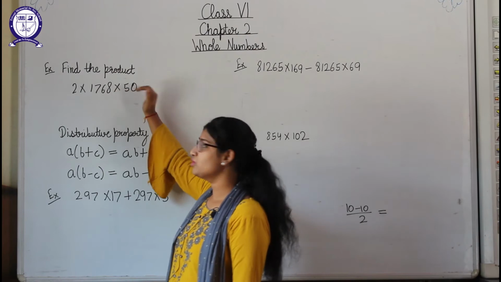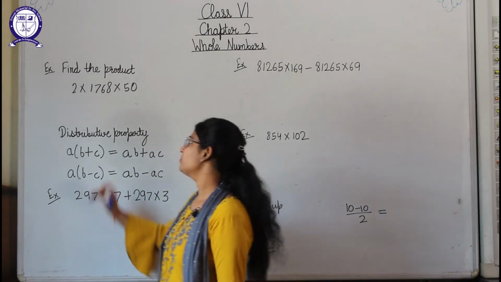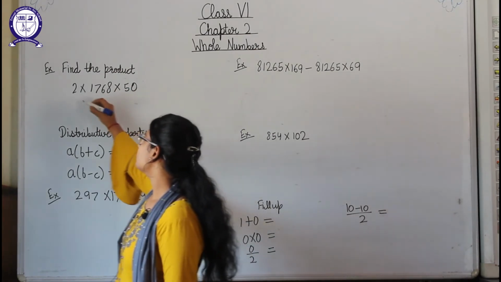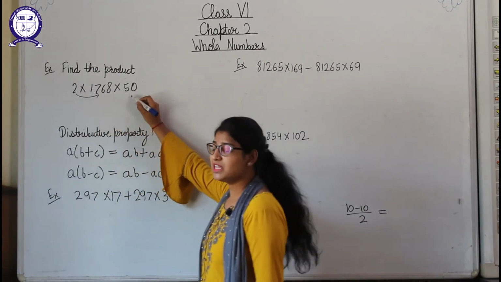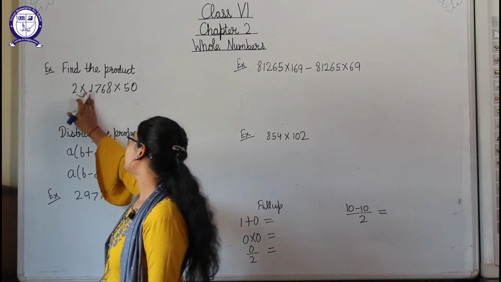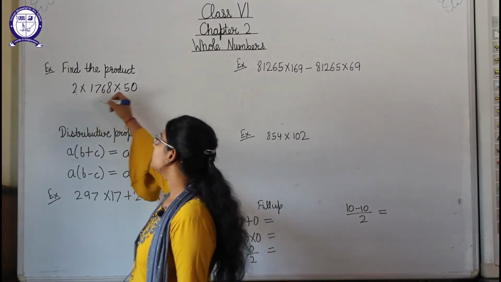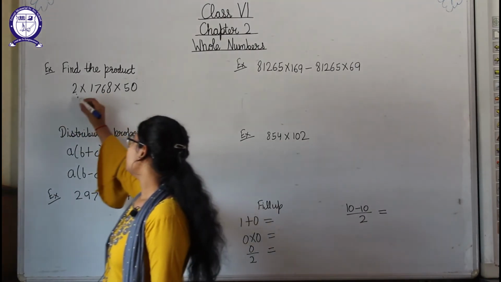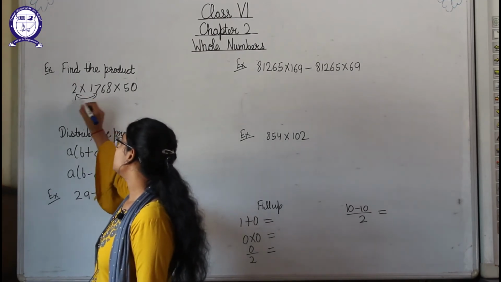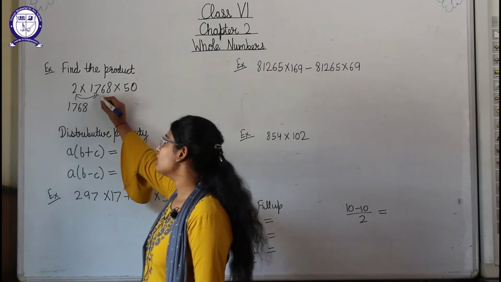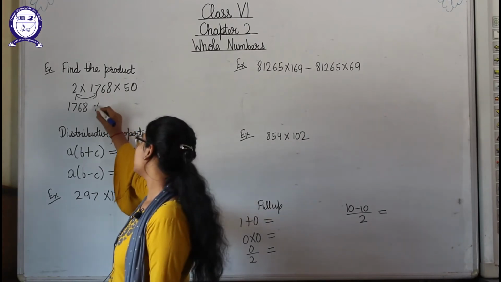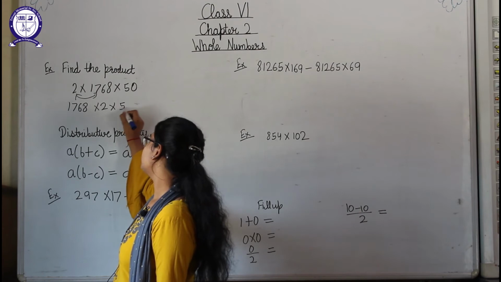Okay, this question is given to us and we have to find the product, means we have to multiply these two. Students, if you will multiply these two and then you will multiply 50 with that, it will be very difficult for you. So again we will do some arrangement here. So what we will do, we will change these two. So here I am writing 1768 earlier and then I am writing 2 and then into 50 is there.